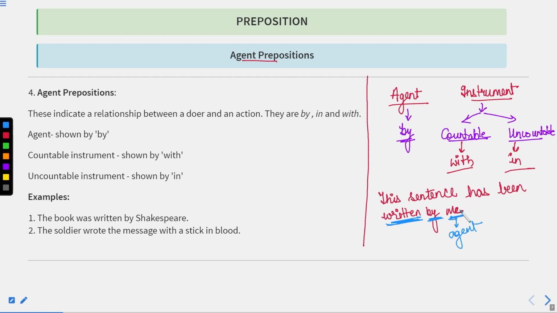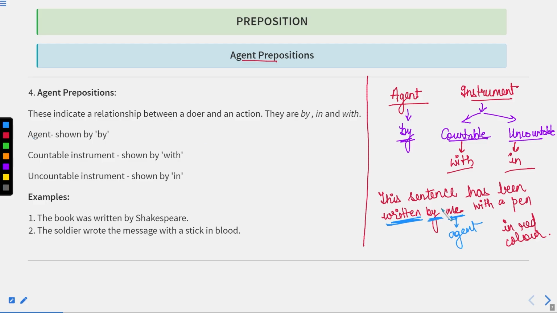Now, obviously, if I have written this sentence, I must have written it with the help of something. For example, a pen. So I can say with a pen. And in which color? In red color. Now this red color is of course uncountable, but the pen is countable.